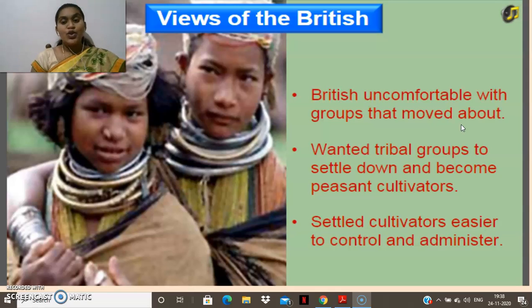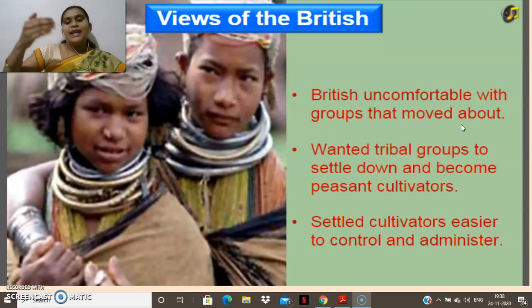And it is very difficult for them even to collect the revenues. Do you remember they introduced different kinds of settlements for revenue collection? They started to measure the land and give it to the people, to get more and more revenue.